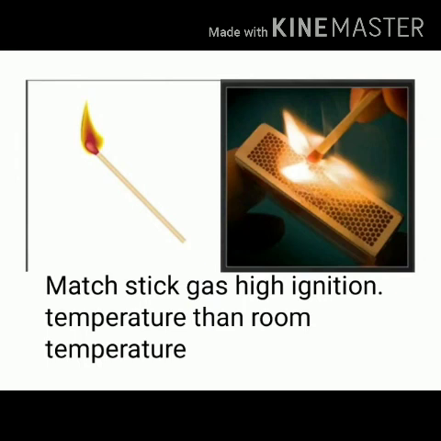When we rub the matchstick on the surface of the matchbox, it gets heated, reaches its ignition temperature and starts burning. Now, does it mean that if we rub anything on the matchbox surface, it will burn? For example, if we rub a candle on the matchbox surface, will it burn? No, it won't. It happens only with a matchstick.